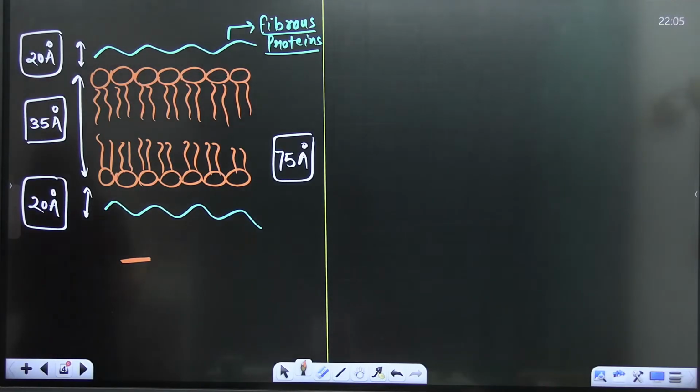This is what he basically observed. And as per this model also, the plasma membrane is tri-lamina.